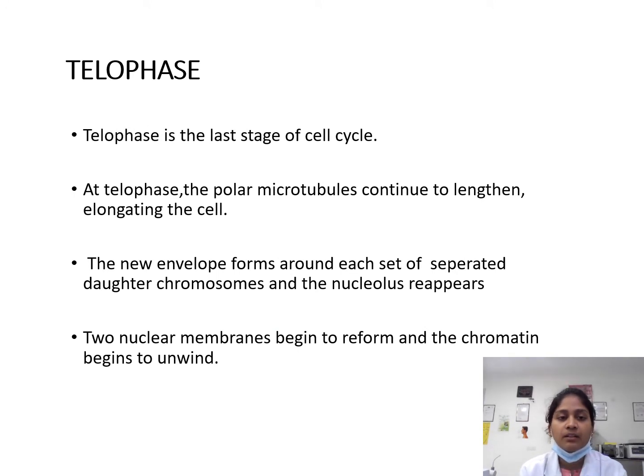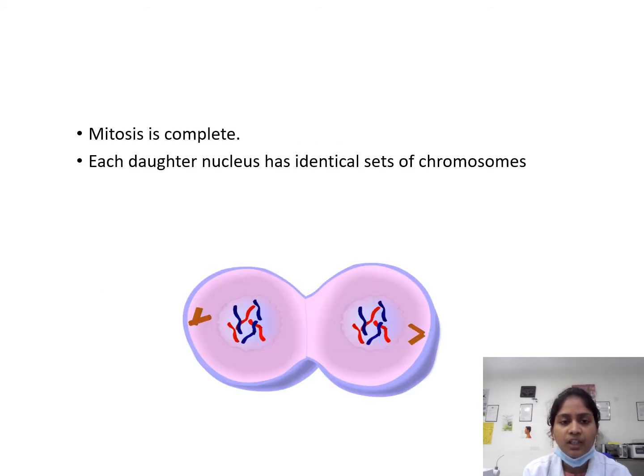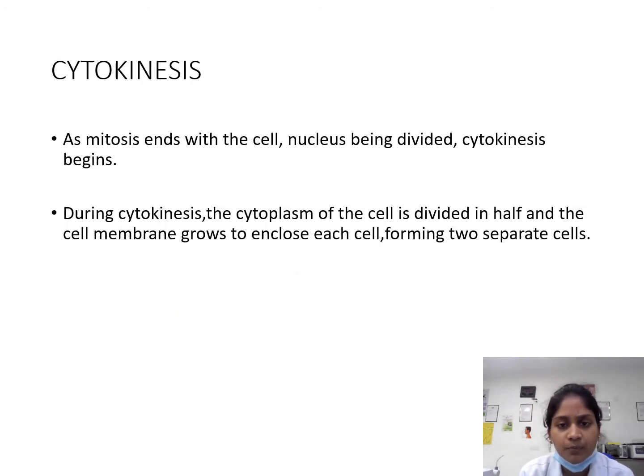Telophase is the next phase, the last stage of the cell cycle. At telophase, the polar microtubules continue to lengthen, elongating the cell. A new envelope forms around each set of separated daughter chromosomes and the nucleus disappears. Two nuclear membranes begin to reform and the chromatin begins to unwind. The mitosis is complete. Each daughter cell has identical sets of chromosomes.